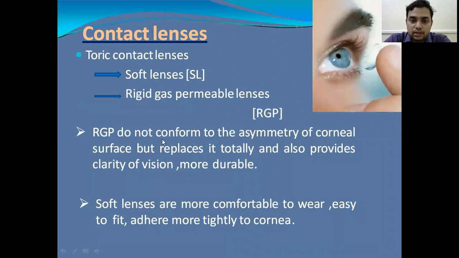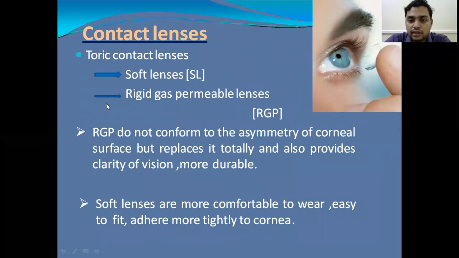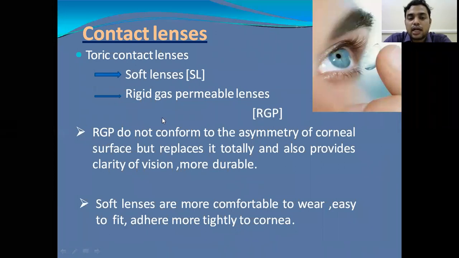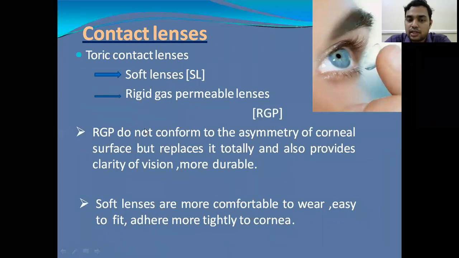Coming to the contact lenses, we prescribe toric contact lenses in astigmatism. It may be soft lenses or rigid gas permeable lenses. The advantage of rigid gas permeable lenses is they do not conform to the asymmetry of the corneal surface. As they are rigid in nature, they do not conform to the asymmetry of the corneal surface, but replace it totally and provide clarity of vision, and when compared to the soft lenses, they are better.